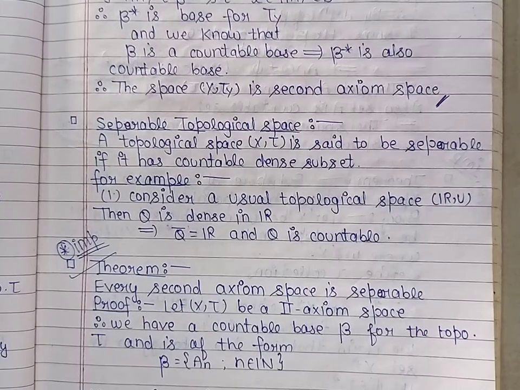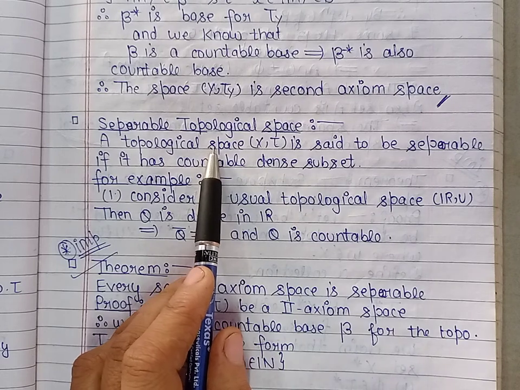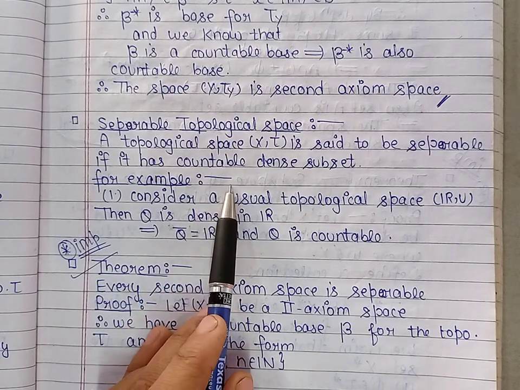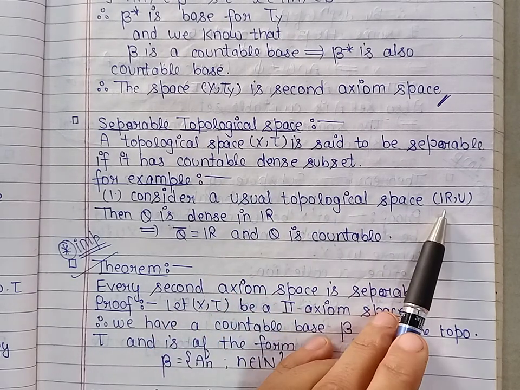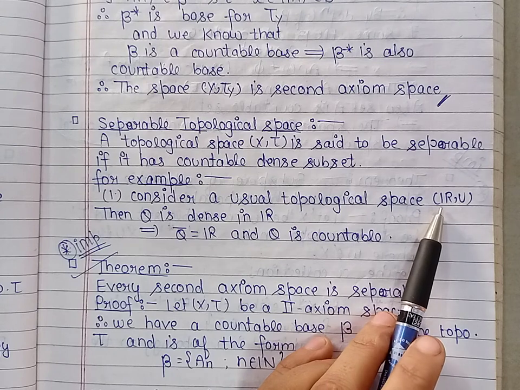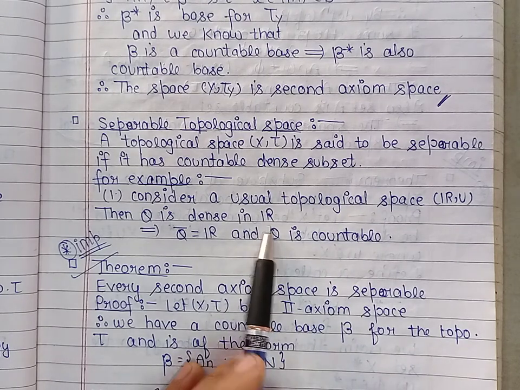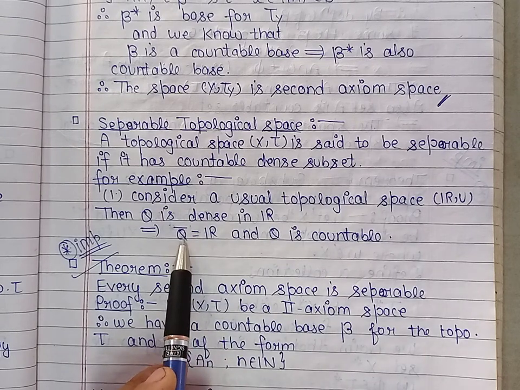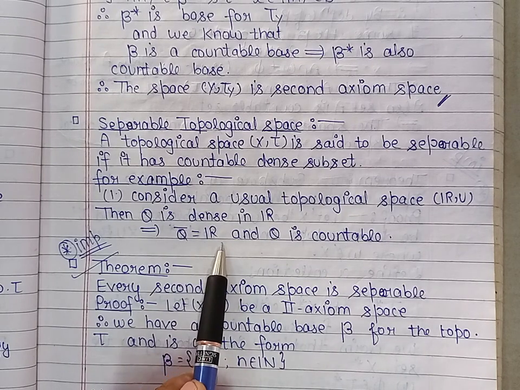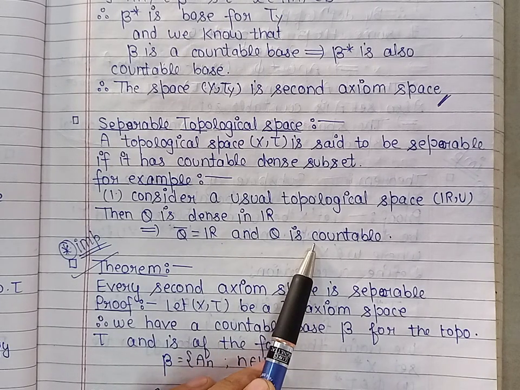Now the last topic is separable topological space. A topological space is said to be separable if it has a countable dense subset. For example, we take the usual topological space, and we already discussed that the set of rational numbers is dense in the set of real numbers. So Q is dense in R, or we can say that the closure of the set of rational numbers is equal to the set of real numbers, and also the set of rational numbers is countable. So we can say that the usual topological space is separable.